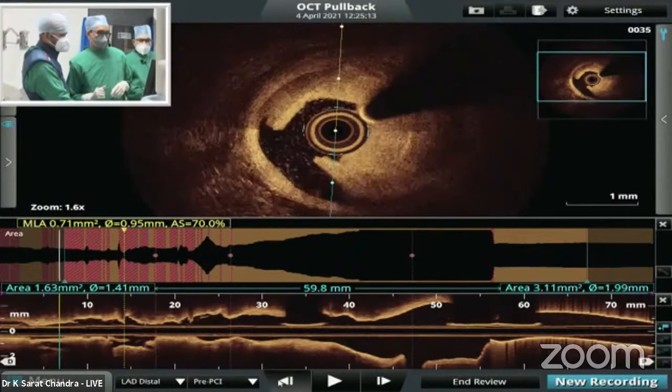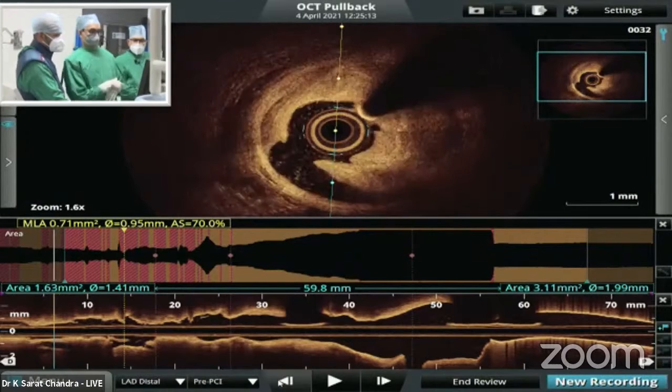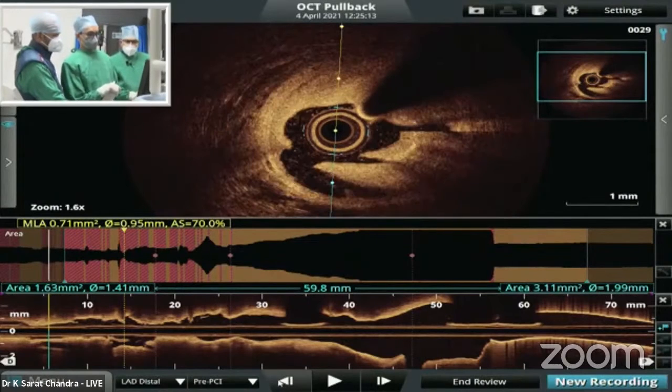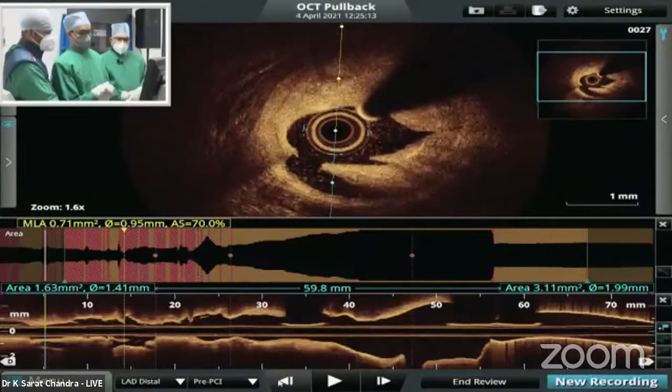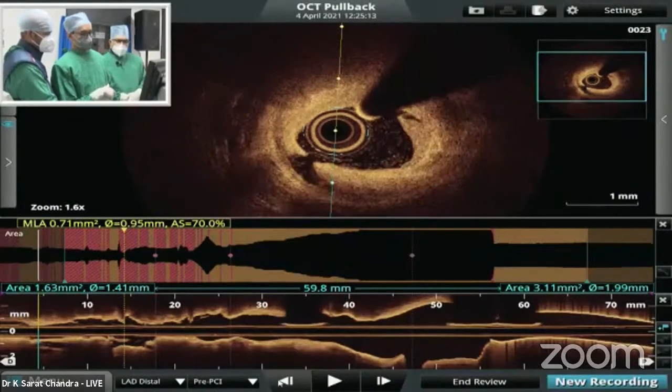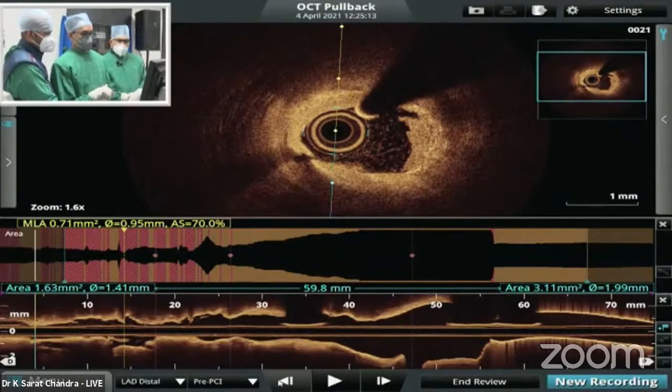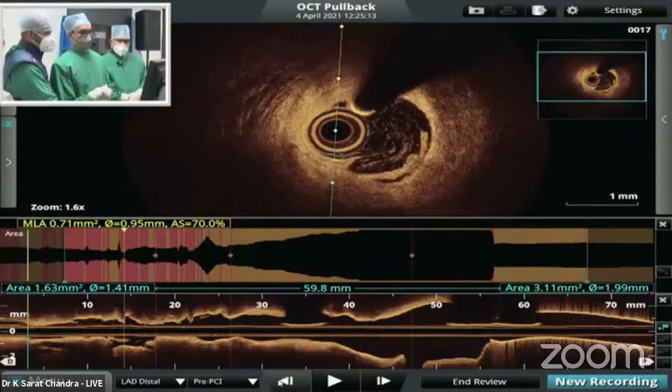Yeah, you can see classic medial dissection. Thick fibrotic block. This is a ruptured block. This is a dissection plane. Okay, move. Still, this thick fibrotic block again. This had some deep calcium.